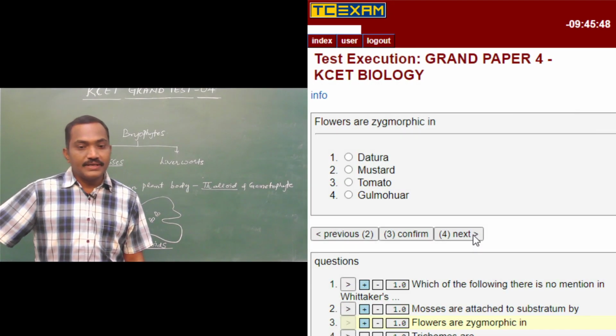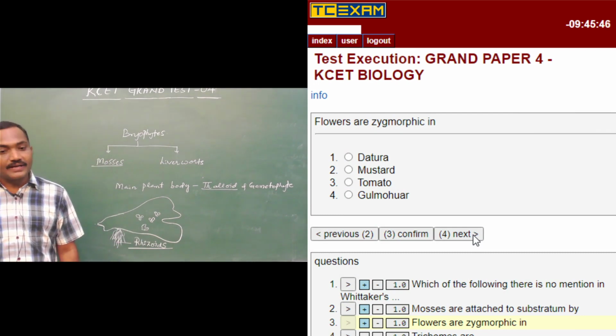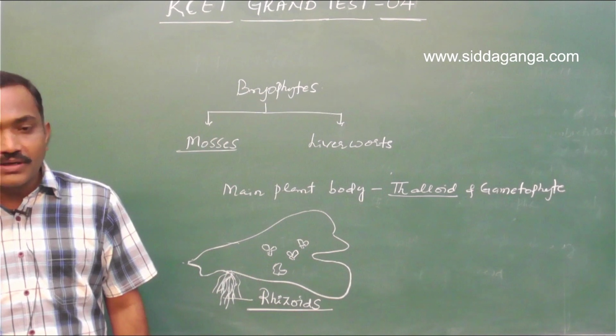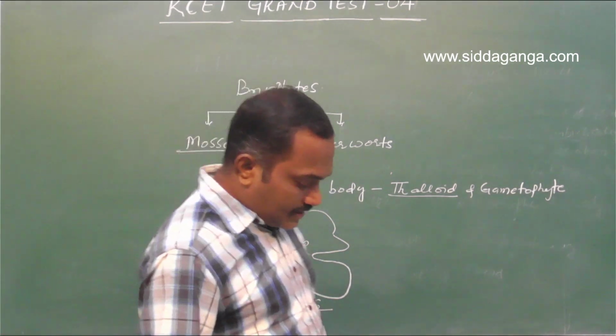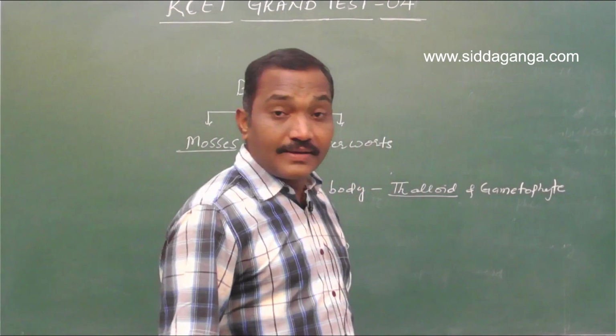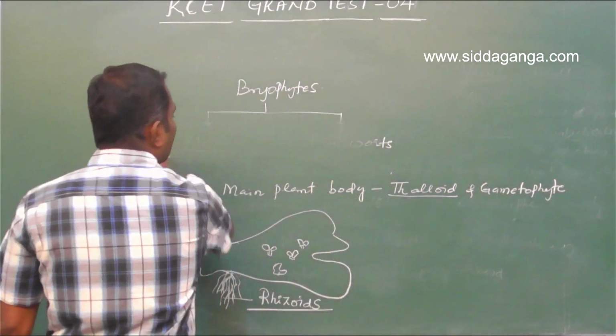Okay, question number 3. Flowers are zygomorphic in datura, mustard, tomato, gulmohar. So they have mentioned some examples in the options, names of the plants. So we need to find out which of the plants exhibits a zygomorphic flower.